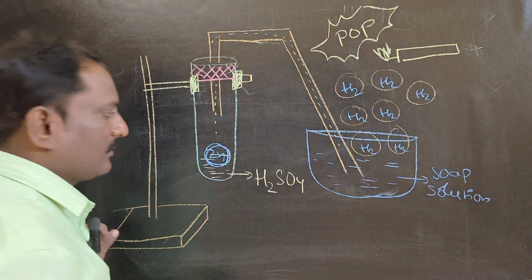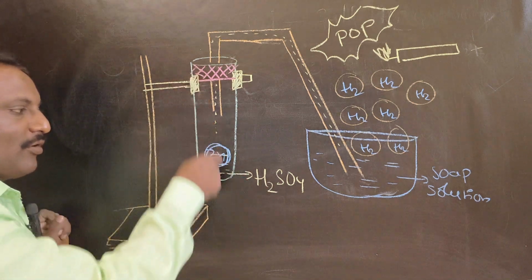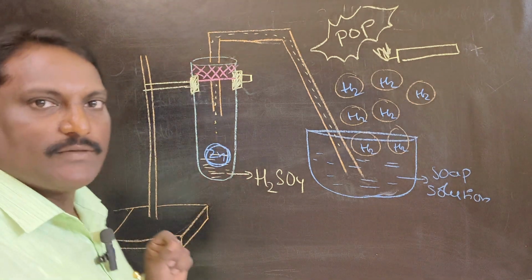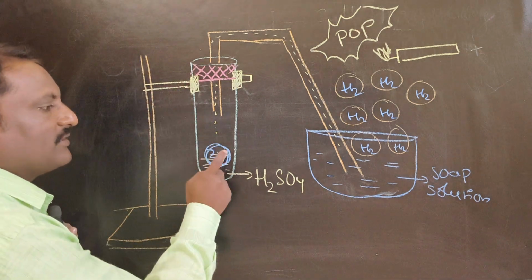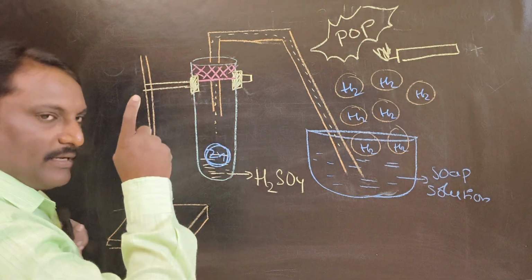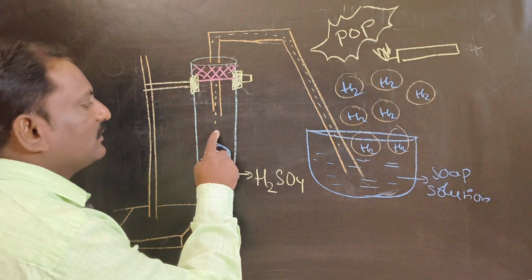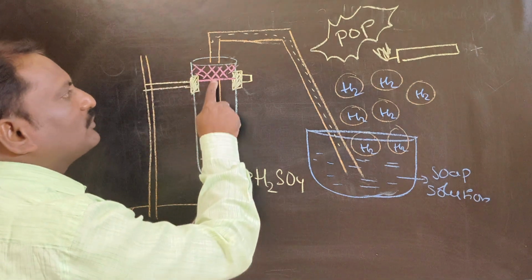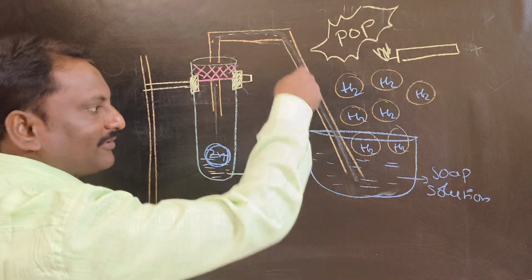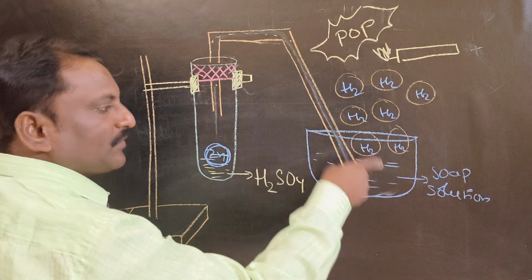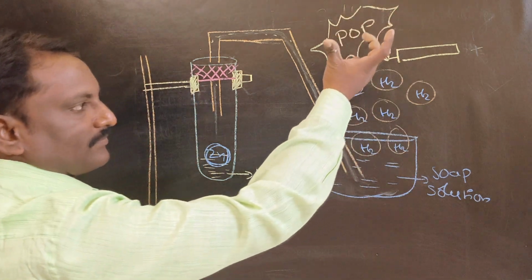Listen to me. The test tube consists of sulfuric acid. When the zinc coin is dropped in sulfuric acid, you must have seen evolution of hydrogen gas. Hydrogen is a gas, so it has a tendency to escape through the outlet. It travels through this pipe and enters the soap solution, and some soap bubbles rise up.